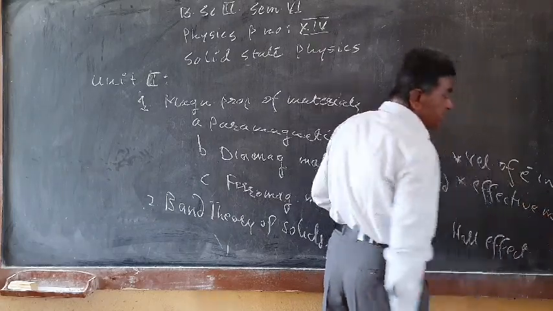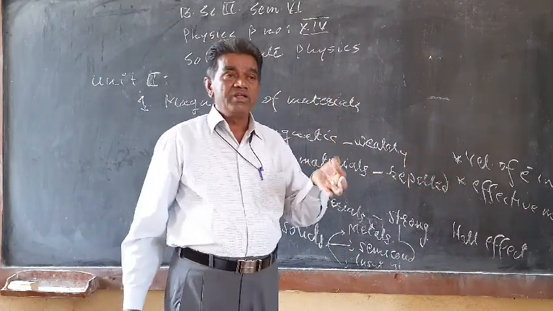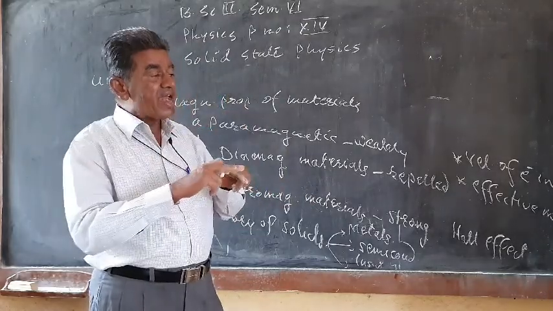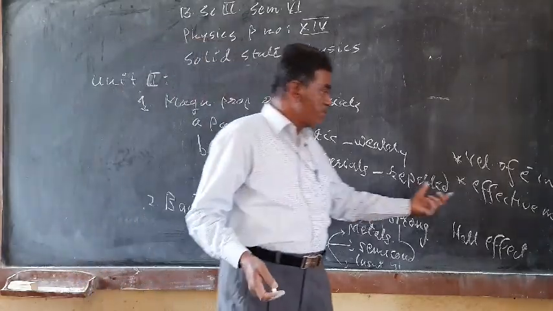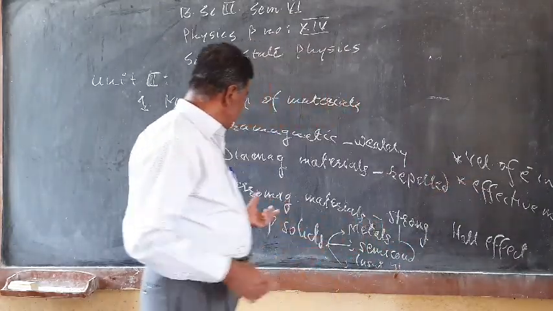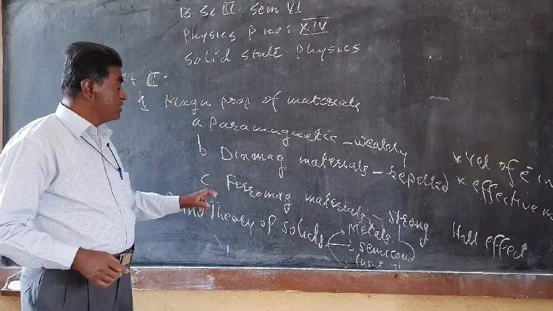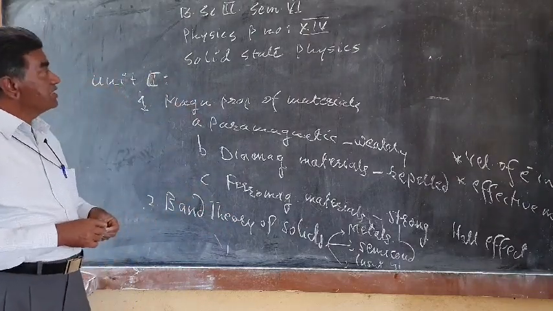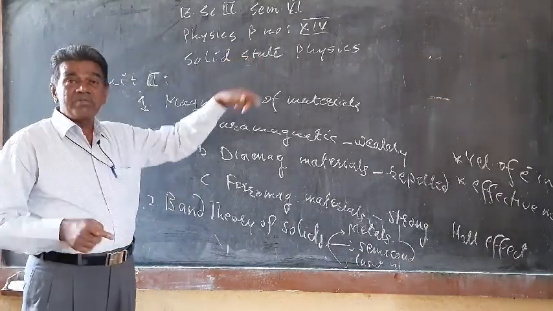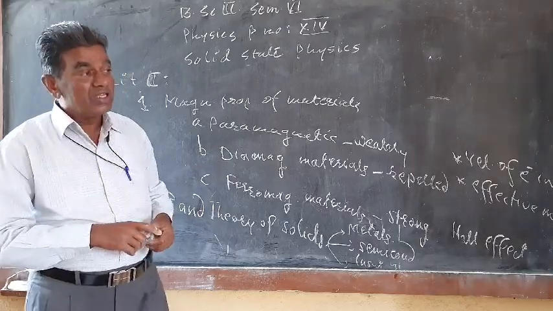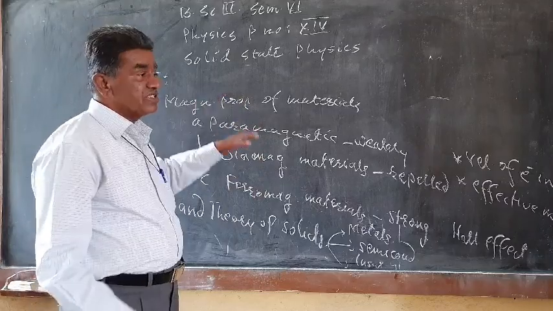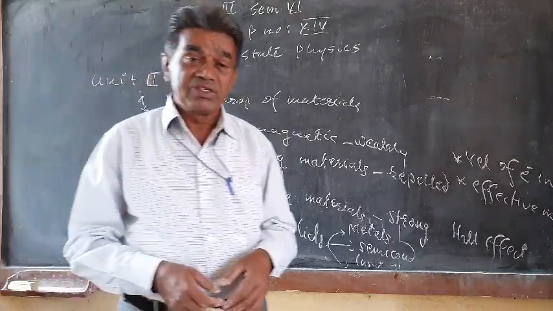If we consider an isolated electron, m is the mass of that electron, but when the electron is in a band, it behaves as a different mass, what we call the effective mass of the electron. That we have to also learn in this particular chapter. So this is somewhat the skeleton of solid state physics in BSc 3, and this is paper number 14. Okay, thank you. In the next lecture, we will study step by step the details of these 4 chapters. Okay, thank you.